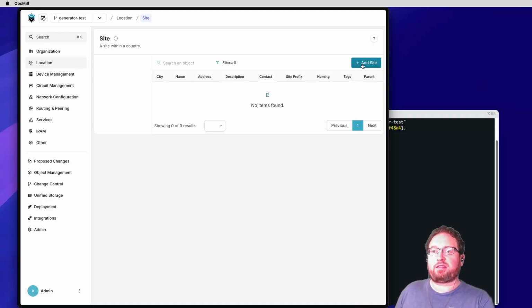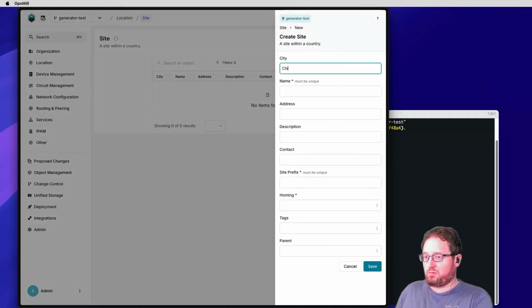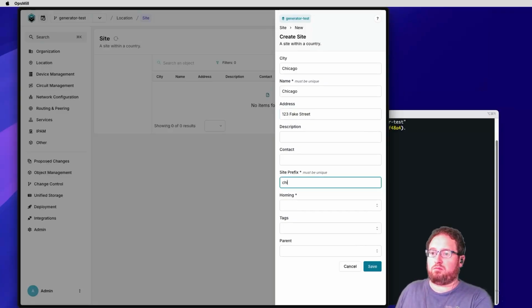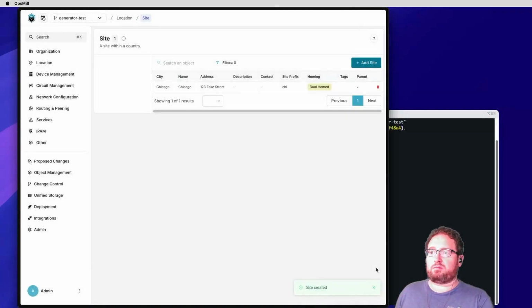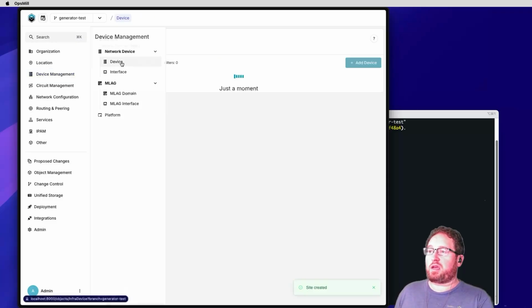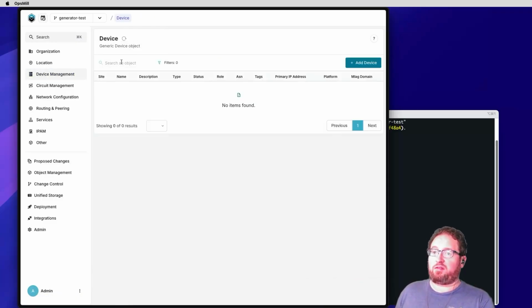So let's create the site we're going to test with. So we have our site set up. Our site prefix is CHI, and we've set it up as a dual-homed site. Go ahead and save. And we can see the site exists now. And we'll go and look at our device management. We don't have any devices.